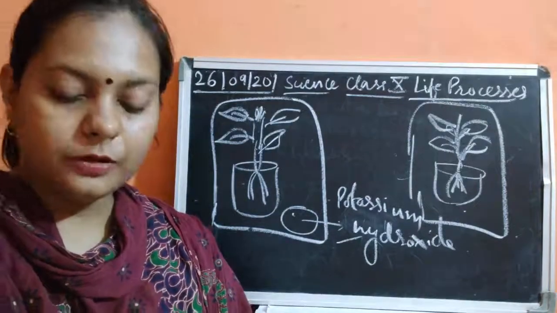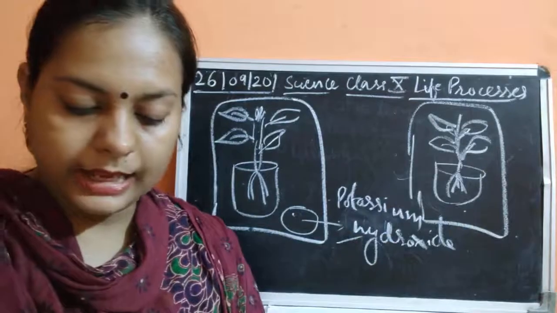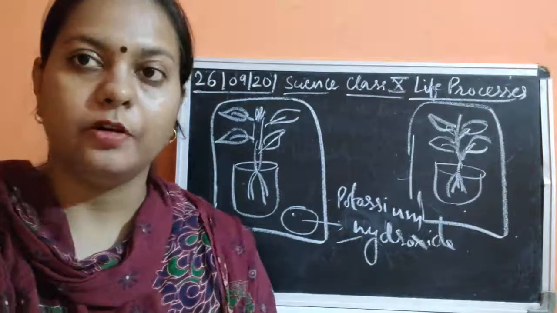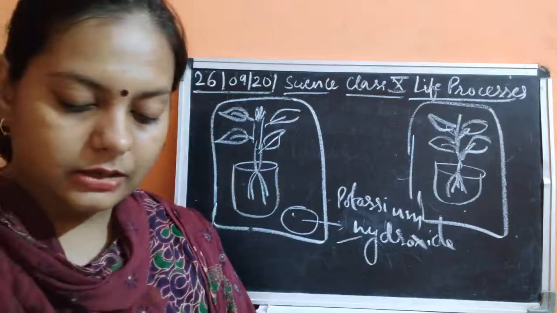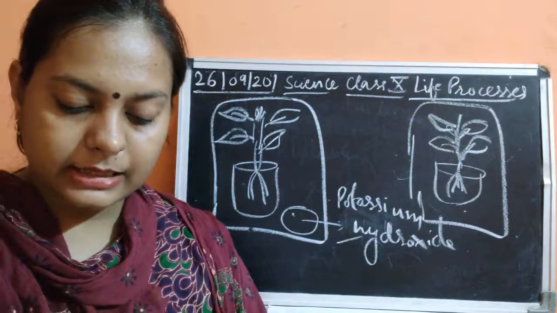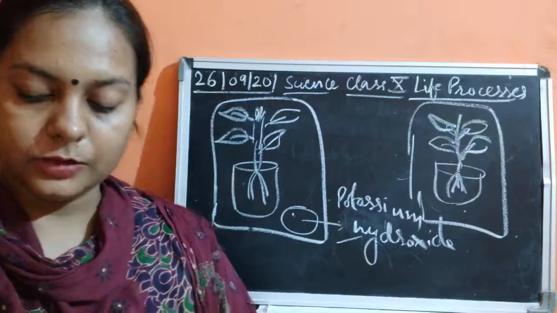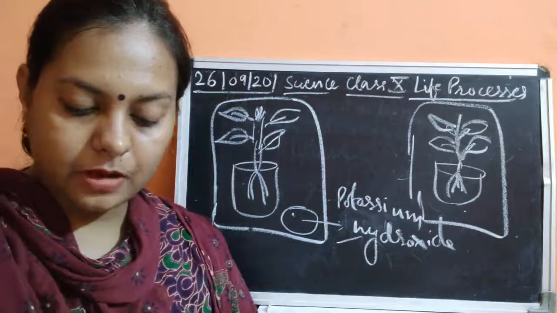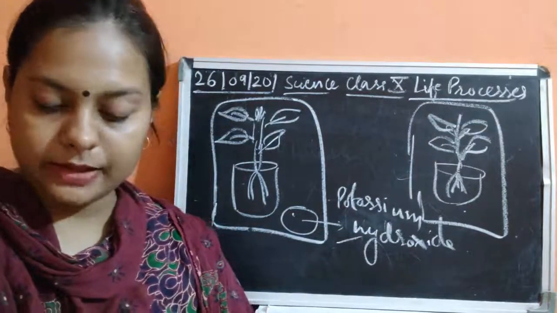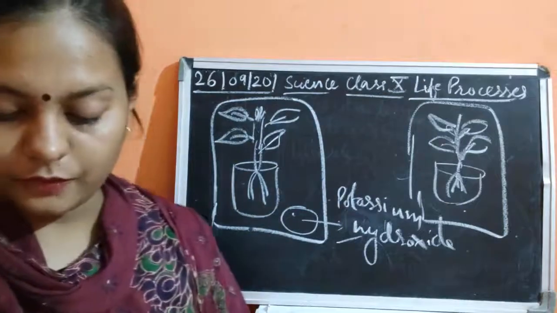Then what can you infer? The leaf of this one, which turned blue black, has synthesized starch with the help of photosynthesis, whereas if the bell jar contains carbon dioxide, there is no potassium hydroxide, then the leaf of the set which was having the potassium hydroxide in it is absorbing the carbon dioxide, and then what happens? Hence you can say that carbon dioxide is necessary for photosynthesis.